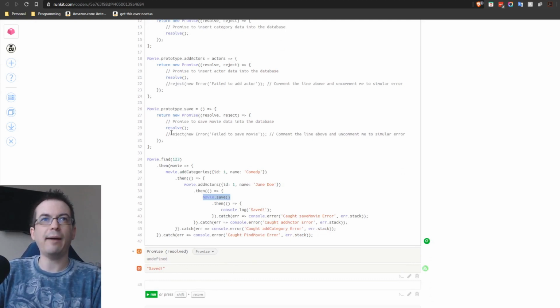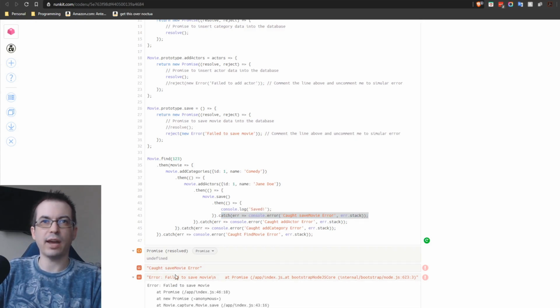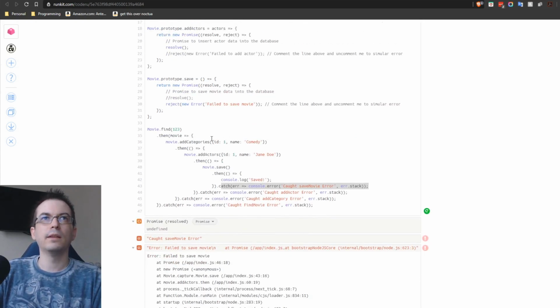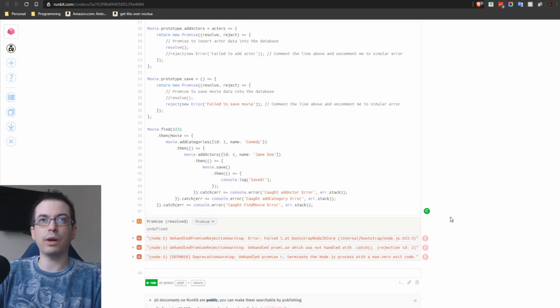Now, what happens if we introduce an error into the save call stack? We'll rerun that, and you can see that it says the caught save movie error was triggered, along with the call stack. Now let's say we were to get rid of this catch here. What would happen, because we have catches on the upper scopes? Let's try that again. Now, as you can see, we have an unhandled promise rejection warning. Okay, that's bad.